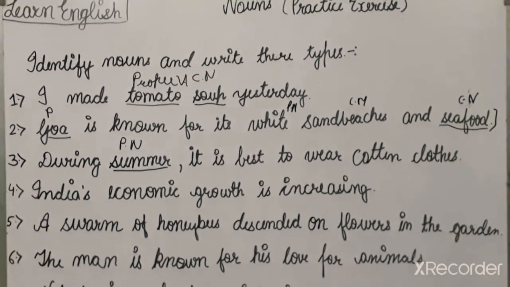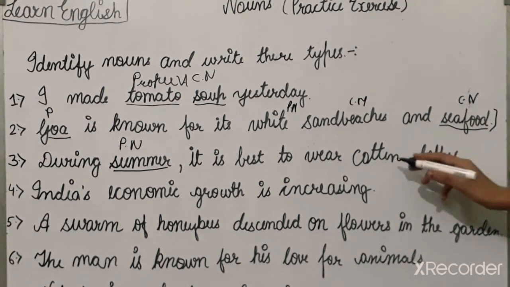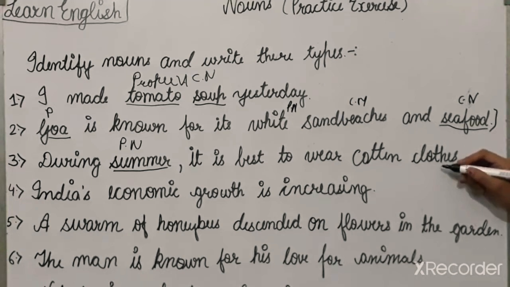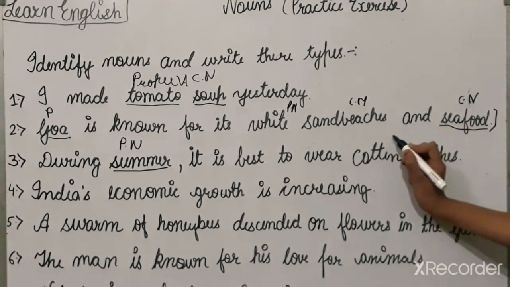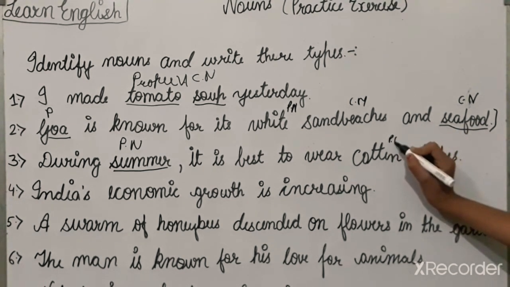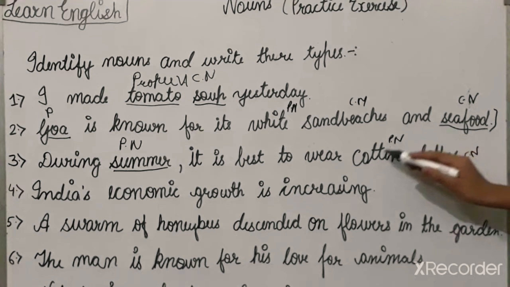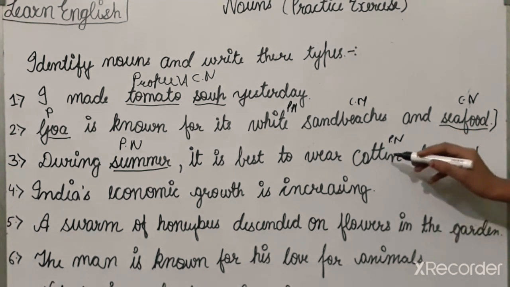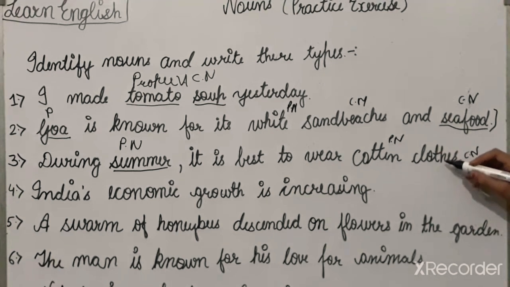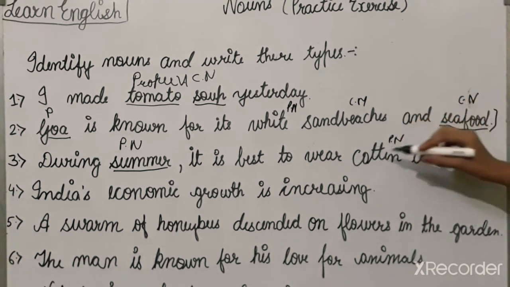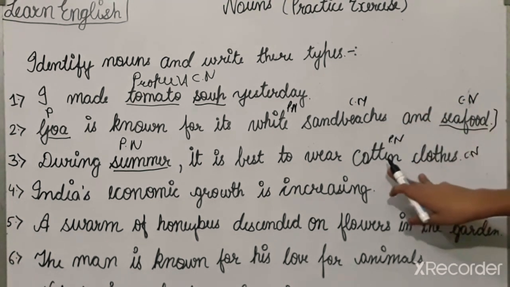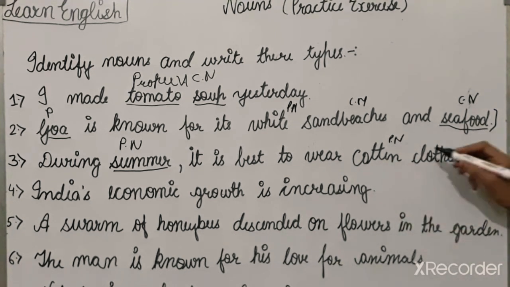Cotton is also the noun and clothes is also the noun. Cotton is a proper noun and clothes is here a common noun because cotton is the particular name of a fiber, so it is a proper noun. Clothes, if we read it, अगर हम इसे एक साथ बोलते हैं cotton clothes,